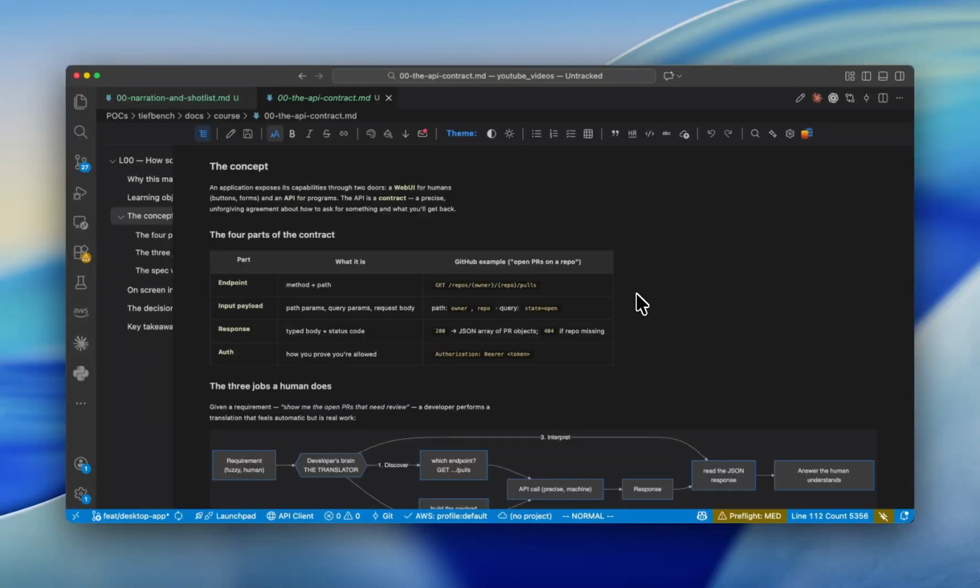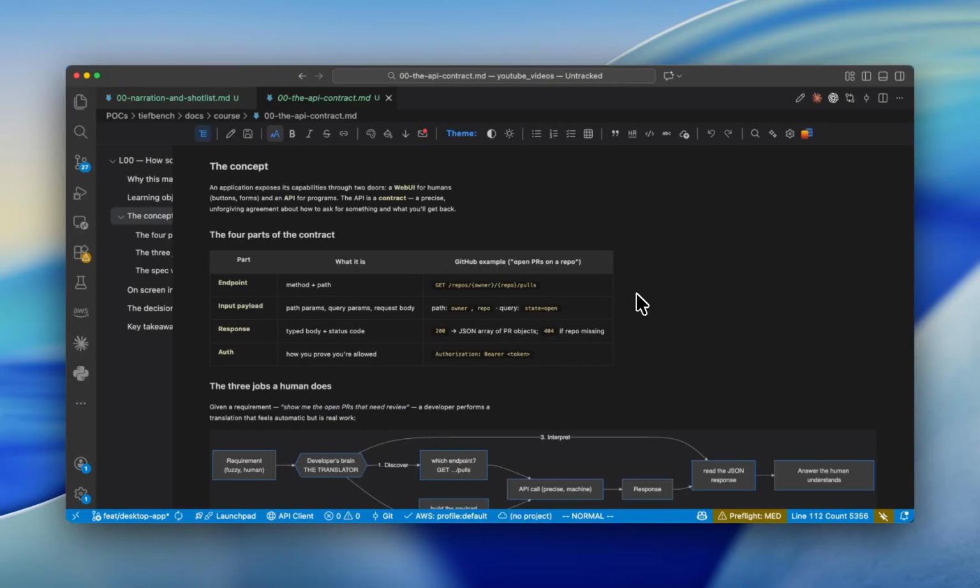First, the endpoint. For example, you want to get the pull requests of a repo. This is your requirement, so you call this endpoint. An endpoint is the GET method plus a path, in this case GET /repos/{owner}/{repo}/pulls. Methods differ depending on the action: GET, POST, PATCH to update, HEAD, and so on.